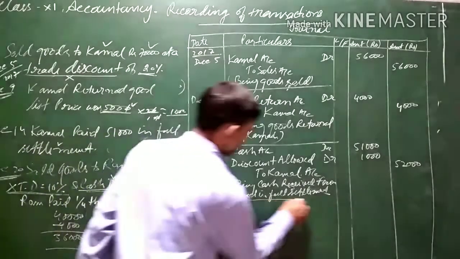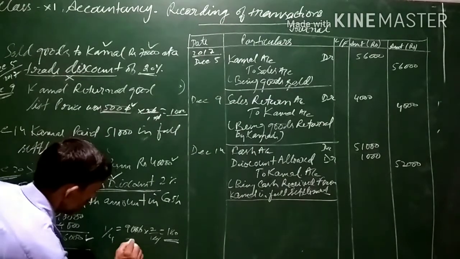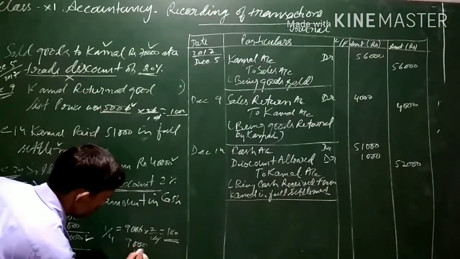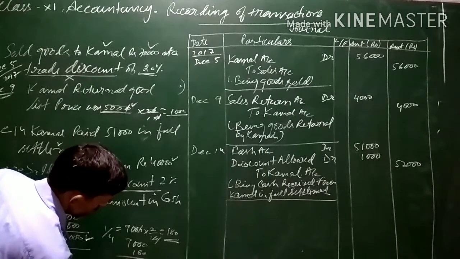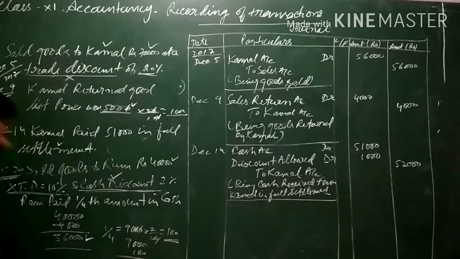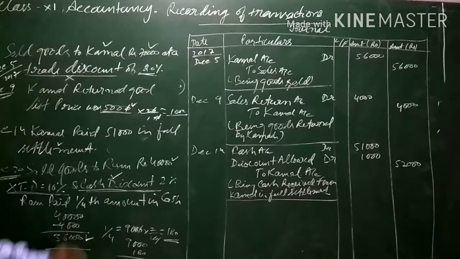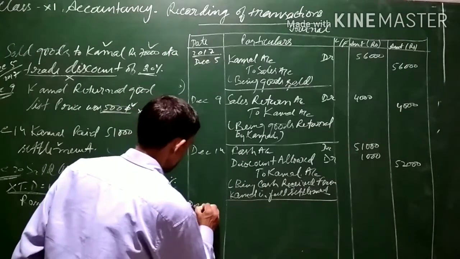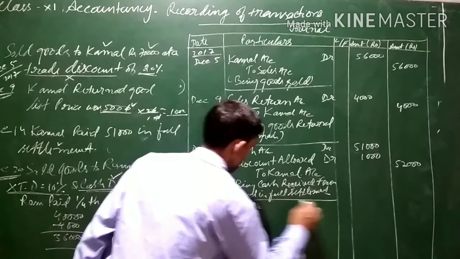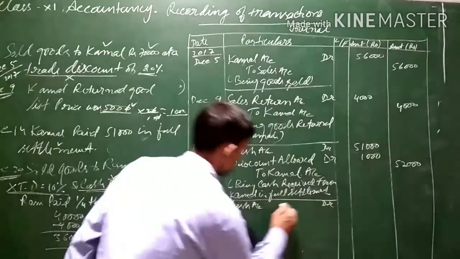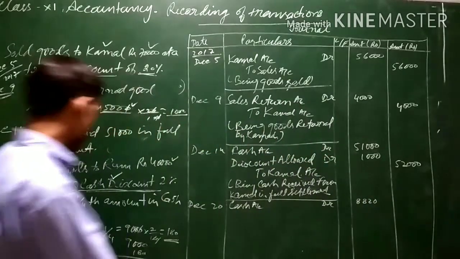So the entry for this will be: we will be receiving cash. How much cash will we receive? Out of 9,000, we are already giving 180 as cash discount, so effectively it will come to 8,820. That is the amount which we will be receiving from Ram in cash. The entry will be on December 20. Cash account debit 8,820. That is the cash account.